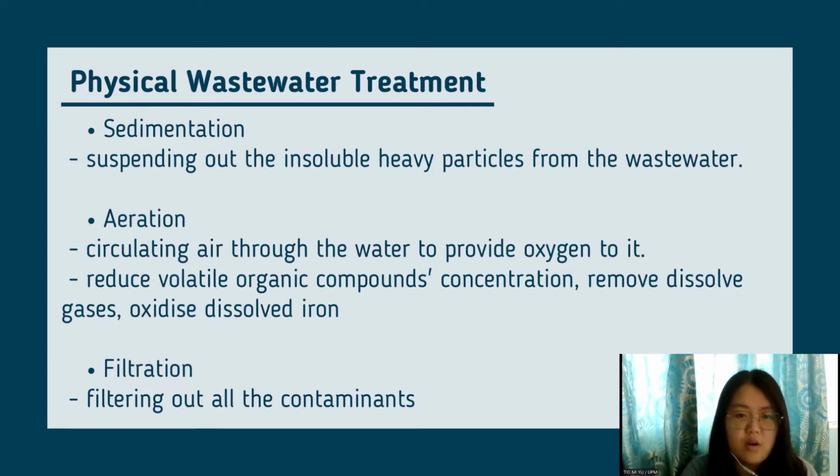Another method is called aeration. This process consists of circulating air through the water to provide oxygen to it. The process can reduce the volatile organic compounds concentration, remove dissolved gases such as hydrogen sulfide, ethane, and radon, and oxidize dissolved iron. The third method is filtration, which is used for filtering out all the contaminants.